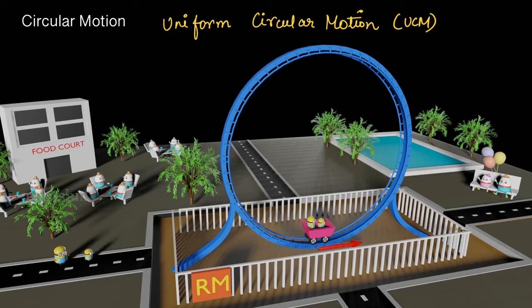So, let us take a look at uniform circular motion. When a body moves in a circular path with uniform speed or with constant speed, it is said to be in uniform circular motion.